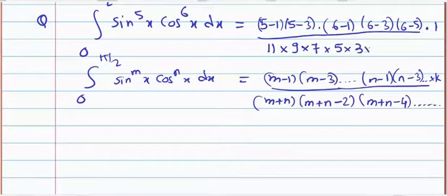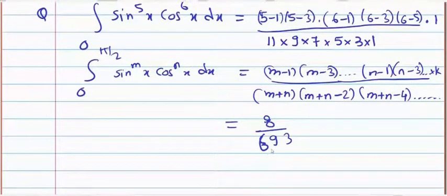Then 3, then 1. So if you solve this, as most of the students are getting the answer, 8 upon 693. As the majority of the students are getting it, the answer is 8 upon 693. Okay, next question.